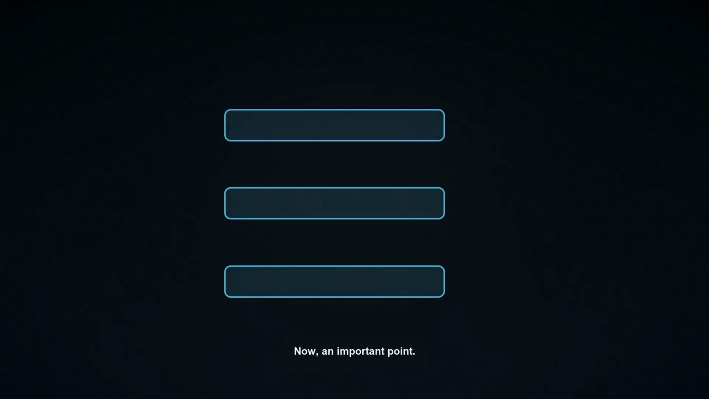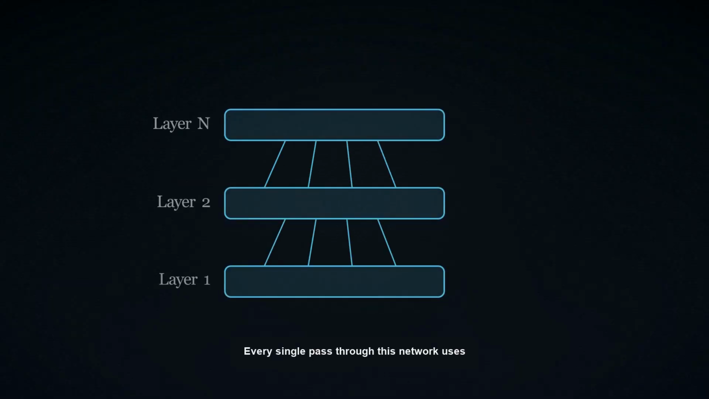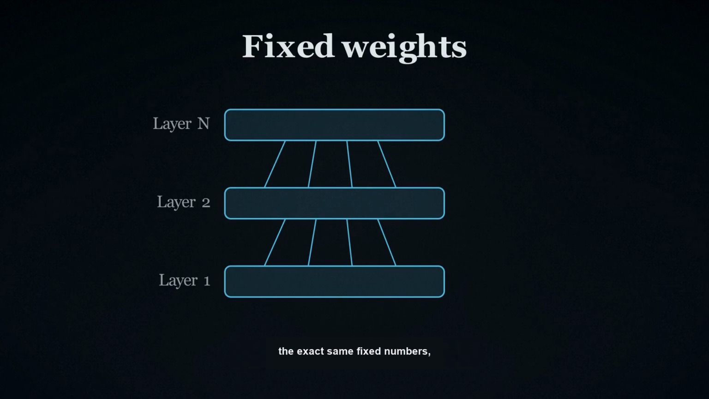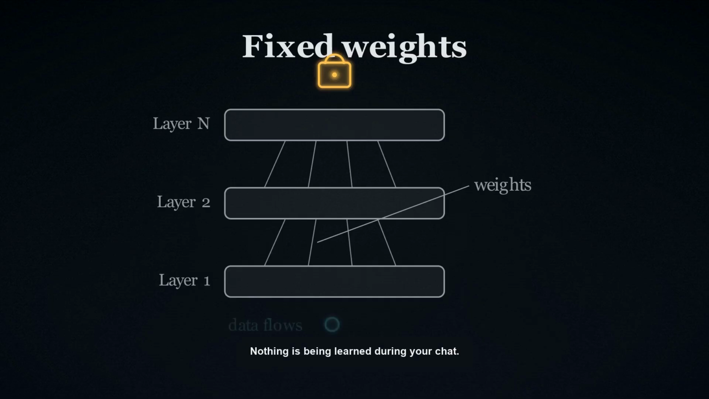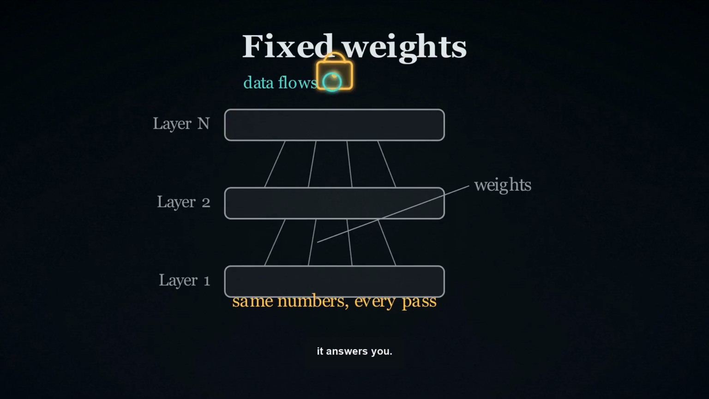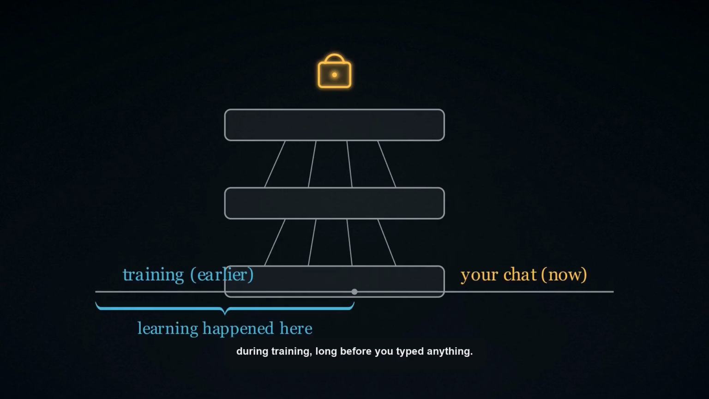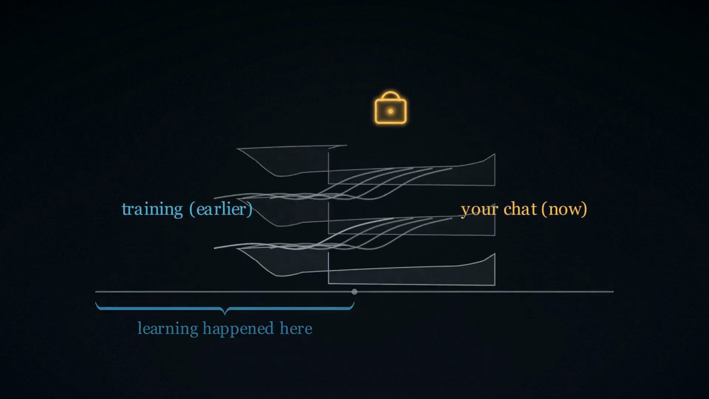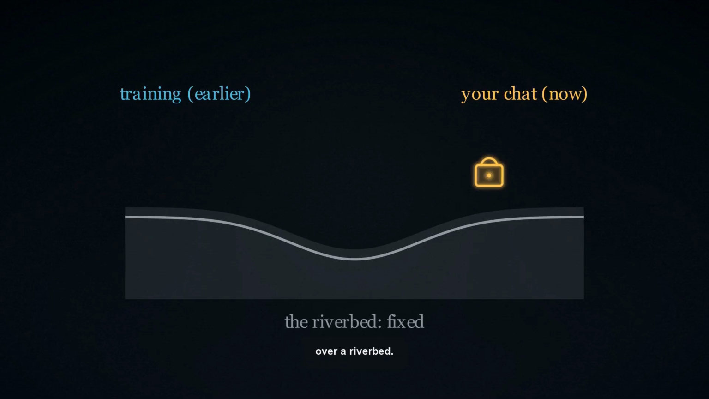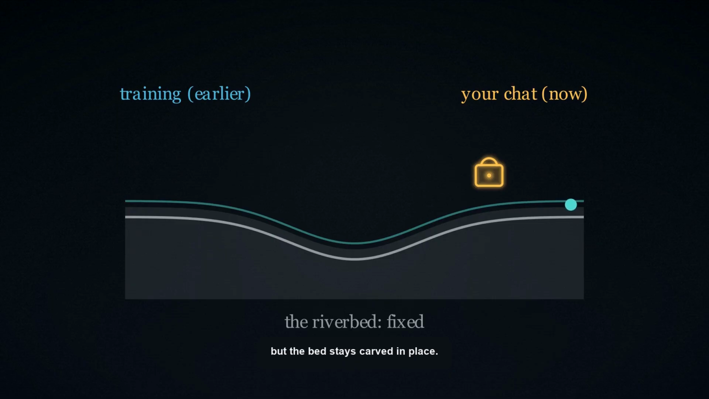Now, an important point. Every single pass through this network uses the exact same fixed numbers, called weights. Nothing is being learned during your chat. The model is not getting smarter as it answers you. All of that learning happened earlier, during training, long before you typed anything. Think of it like a river flowing over a riverbed. The water moves and changes, but the bed stays carved in place.